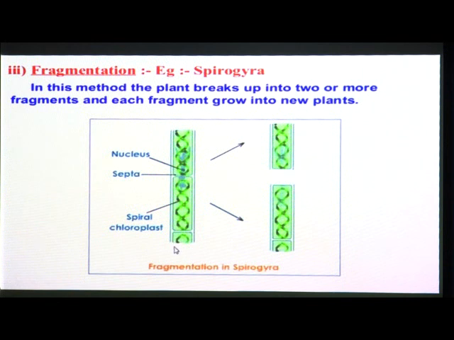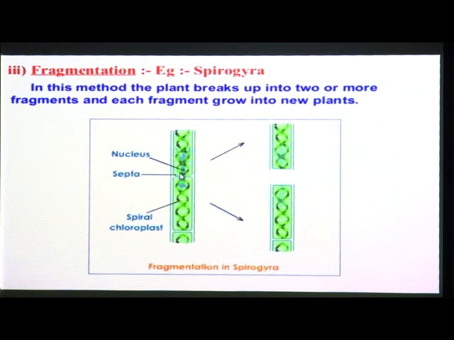Then this structure divides into two fragments, and here you can see these two fragments. When Spirogyra is divided into two fragments, new Spirogyra are formed again. This is one and this is a second one. Like this, fragmentation occurs in Spirogyra. So this is the third type of asexual reproduction.